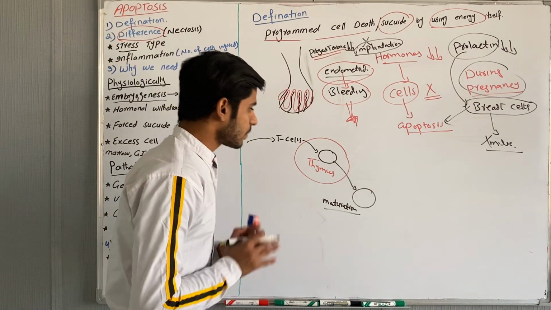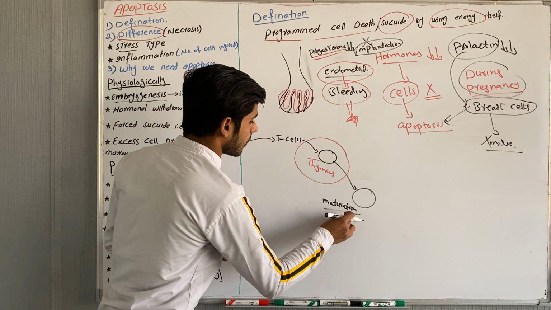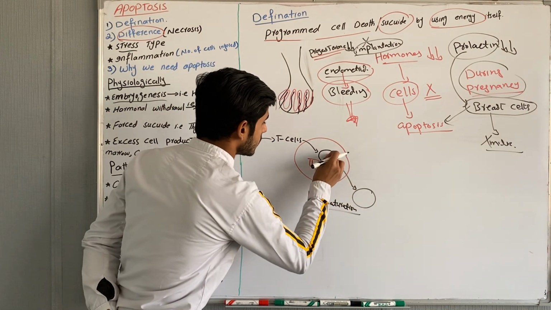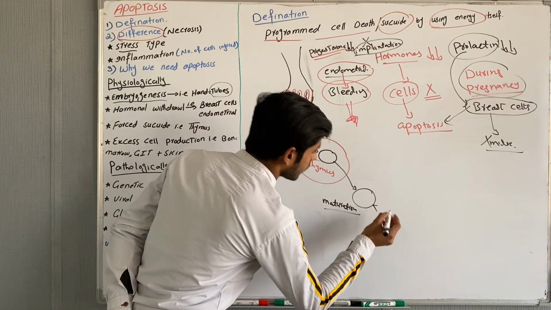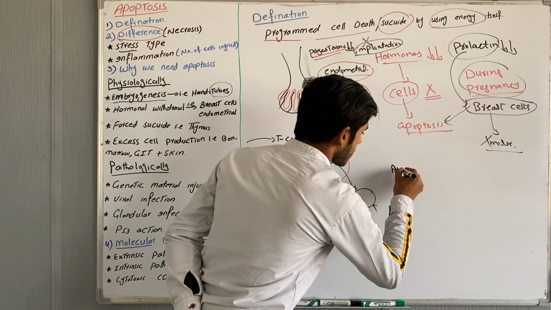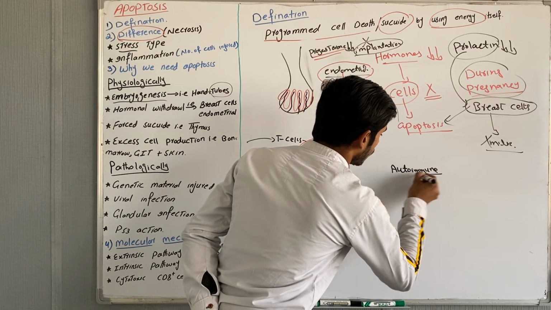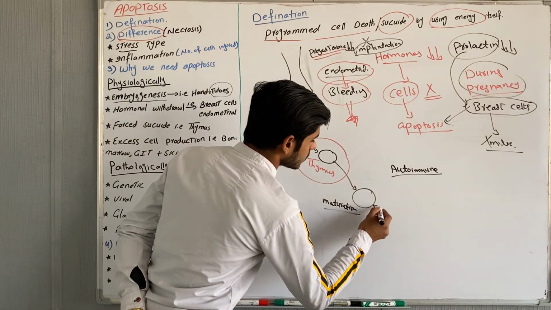But sometimes what happens? When T cells come inside the thymus and the thymus matures them, during this process some of these T cells form antibodies. It will give an autoimmune response. It produces antibodies against its own body.